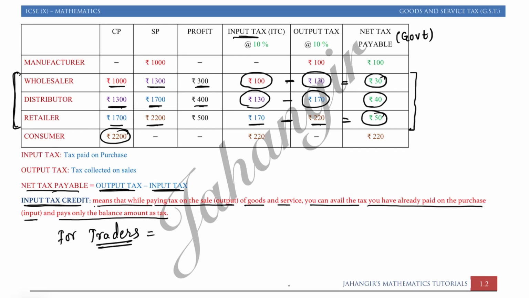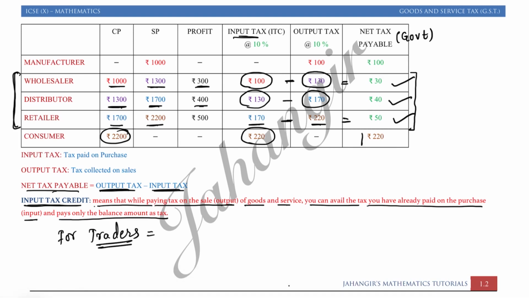He is paying 10%, that is 220. So the total tax that should go to the government is rupees 220, but the 220 goes in stages like 100 from the manufacturer, 30 from the wholesaler, 40 from the distributor, and 50 from the retailer. If you add all of them, you will get 220 rupees.